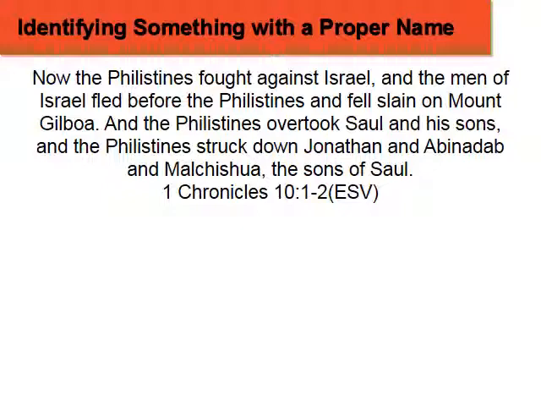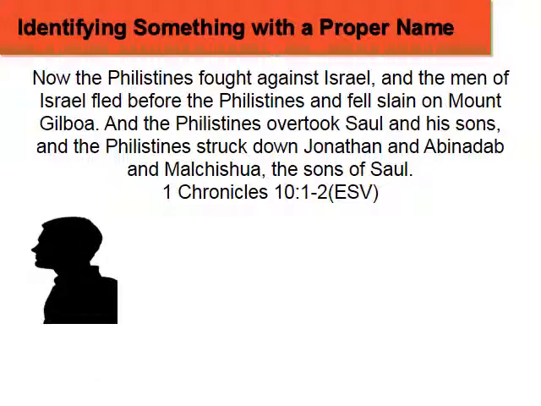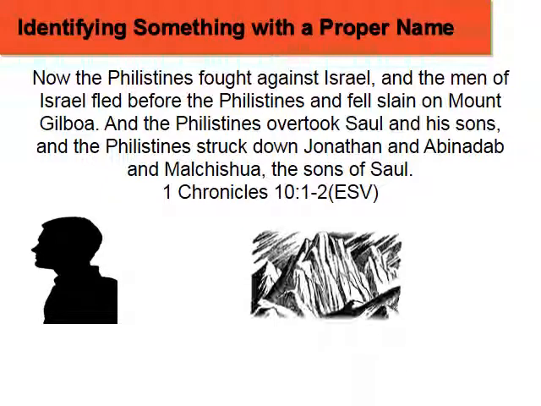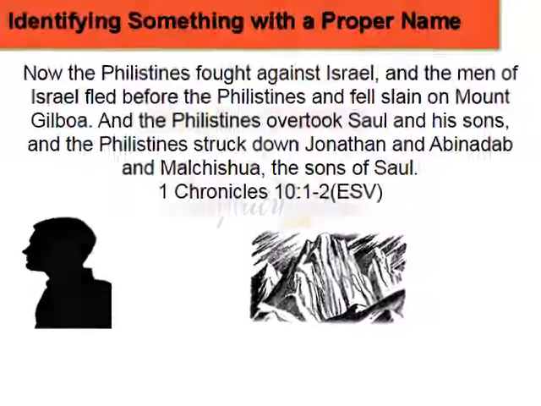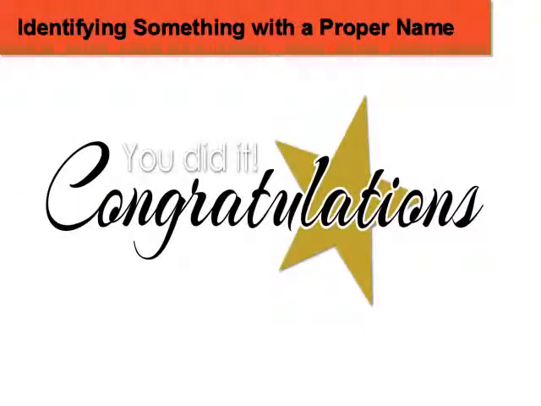That was a difficult one, but we have learned that Saul, Jonathan, Abinadab, and Malchishua are names of particular men. Philistines and Israel are the names of groups of people, and Gilboa is a mountain. And we knew what kind of thing they referred to by reading the information around the proper name. Congratulations! You should be able to identify what kind of thing a particular proper name refers to. Good job!